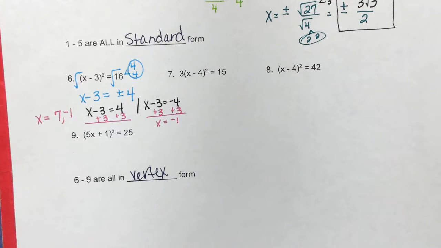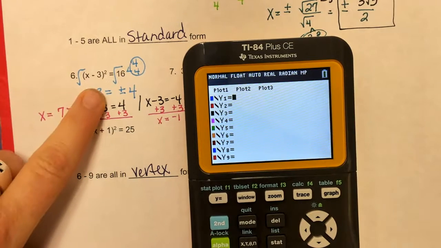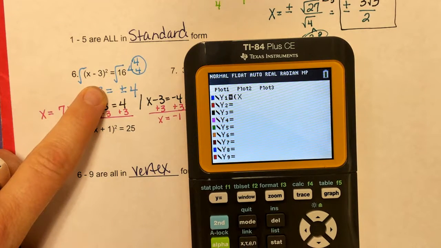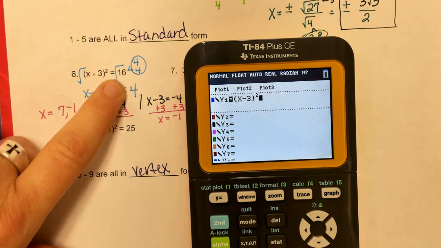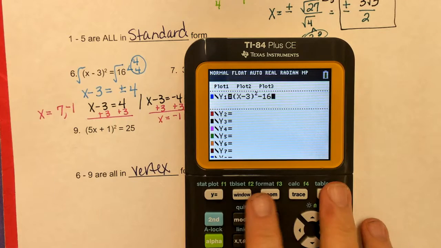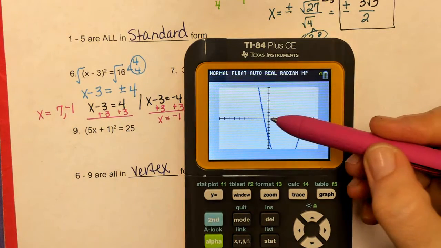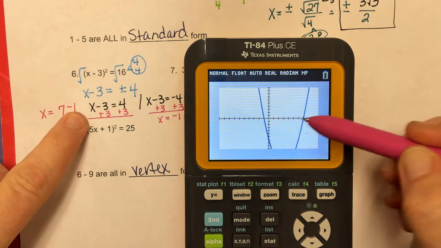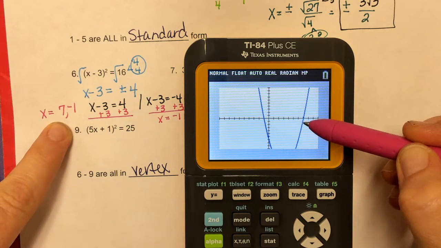And in order to check that, I'm going to put it in the graphing calculator. To do that, I'm going to have x minus 3 squared, and I have to move the 16 over so it becomes a negative 16. When I hit graph, I see that one x-intercept is at negative 1. 1, 2, 3, 4, 5, 6, 7. The other one's at 7.